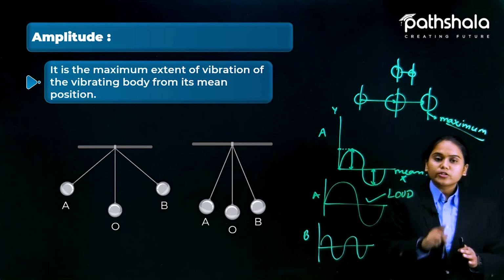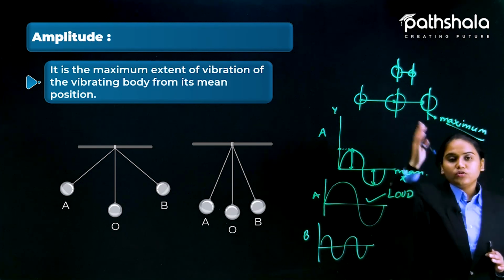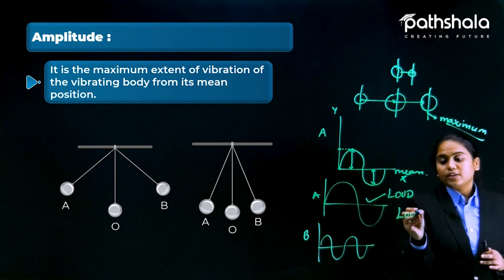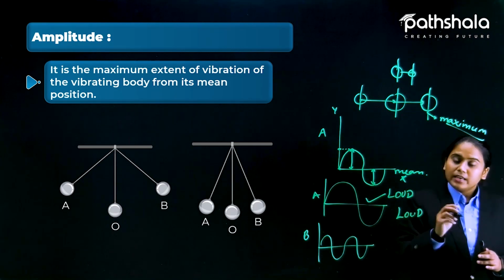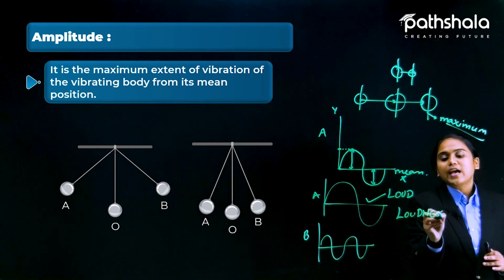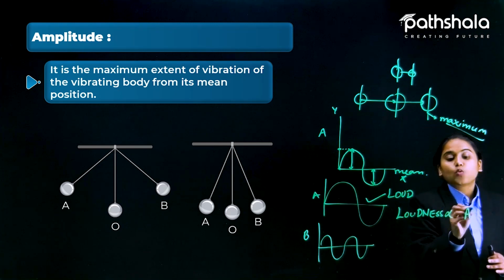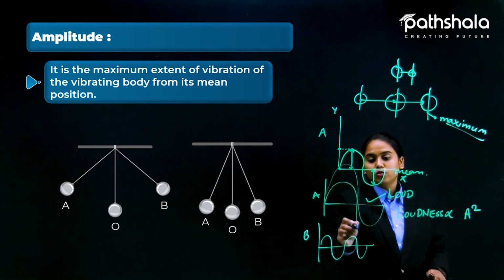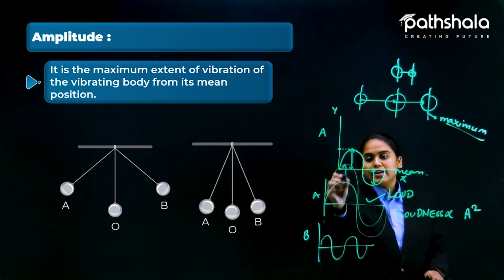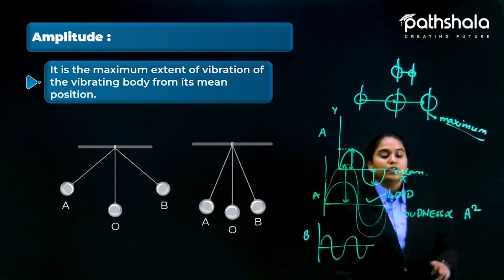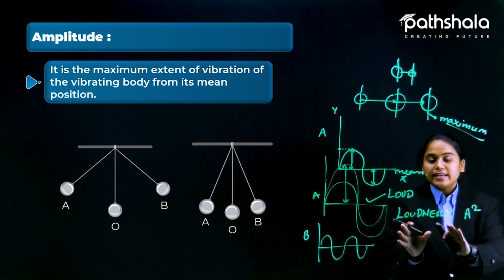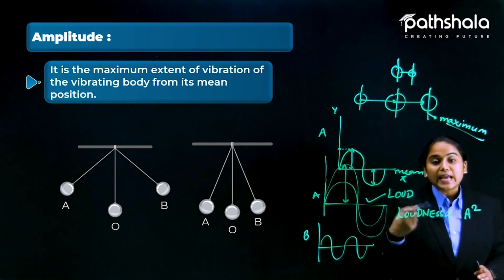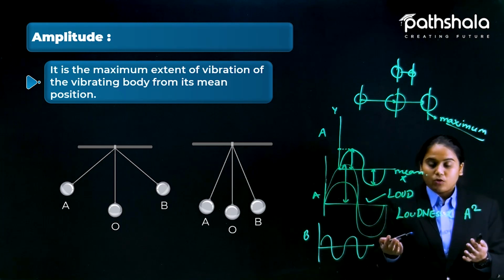Through this we can judge that loudness is proportional to the square of the amplitude. If we double the amplitude value, so the height of the graph is doubled, then the loudness becomes 4 times the previous one.